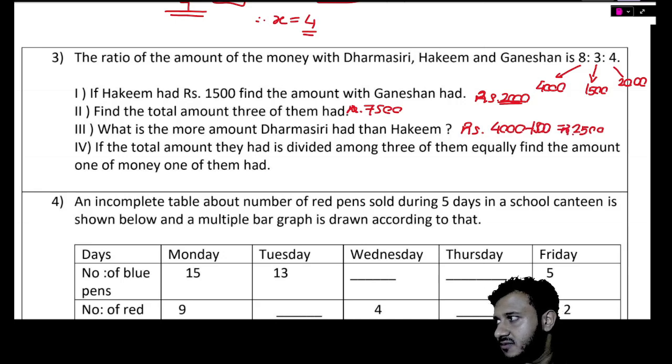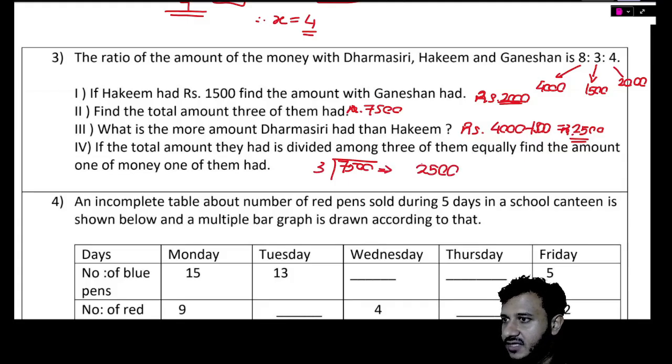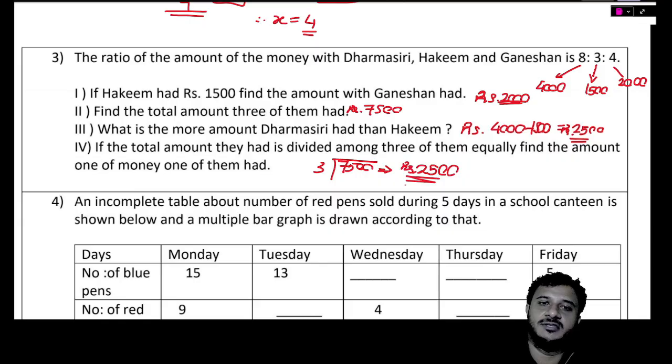Don't forget rupees. Then, if the total amount they had is divided among the 3 of them equally, that means this 7,500 got divided by 3. How much will each person get? 2,500 each person. Find the amount one of them had. Yeah, 2,500 will be there for each person. Got it, Pute? Everybody?